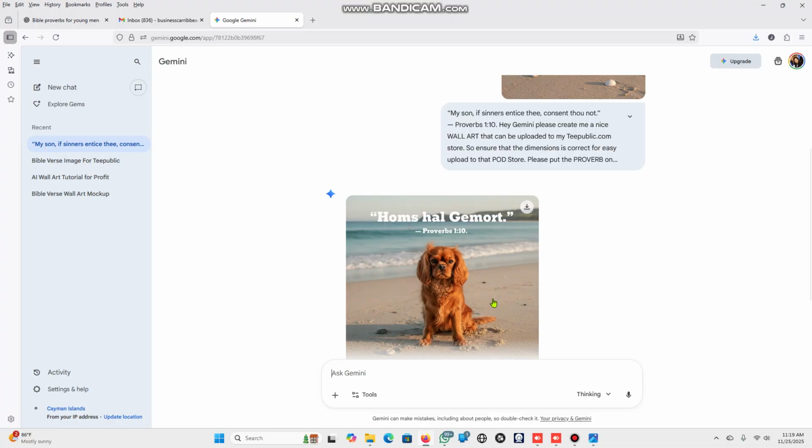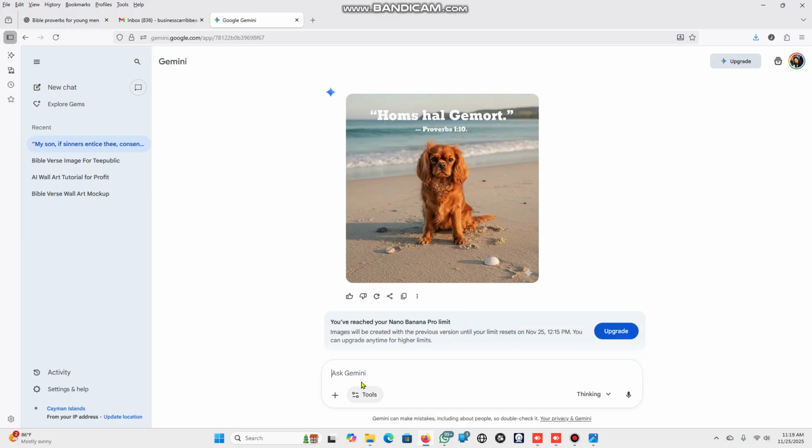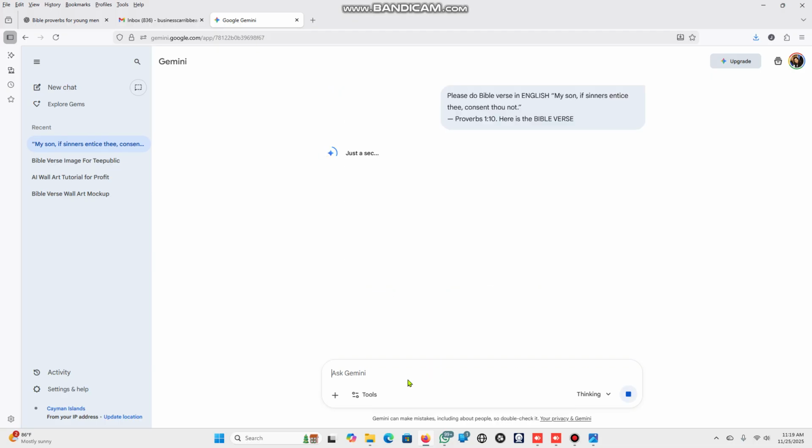Ooh, why is that shown in Spanish? Please do the Bible verse in English. That's interesting too, if you want to do stuff in different languages. Okay, here is the Bible verse. All right, guys, as you can see, it's creating there.